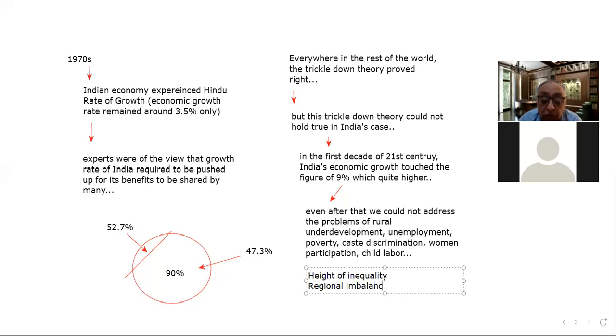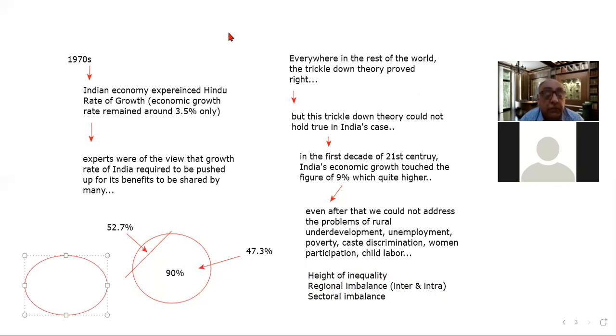There is the problem of regional imbalance, both interregional as well as intra-regional. And the next thing is the sectoral imbalance in the Indian economy. If we talk about sectoral imbalance, let's suppose these are the three sectors of the Indian economy.